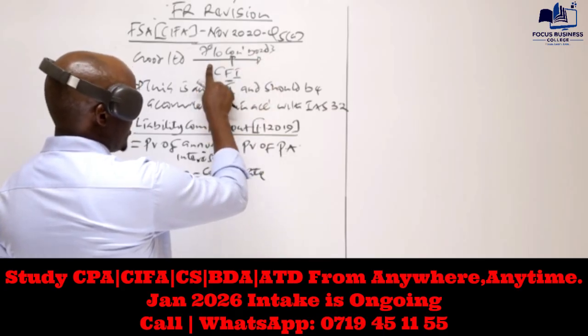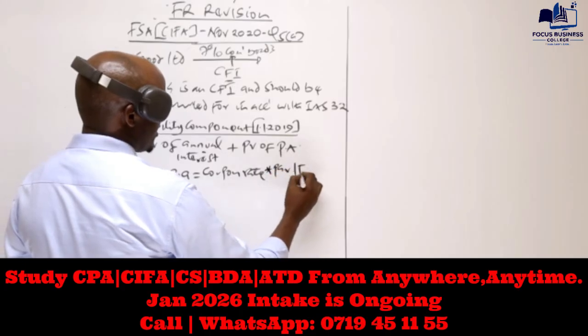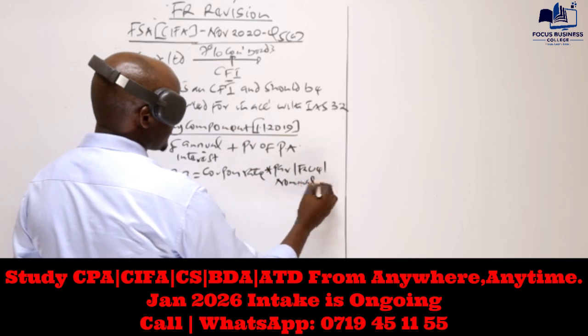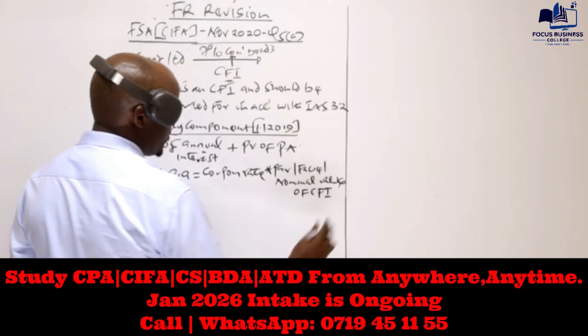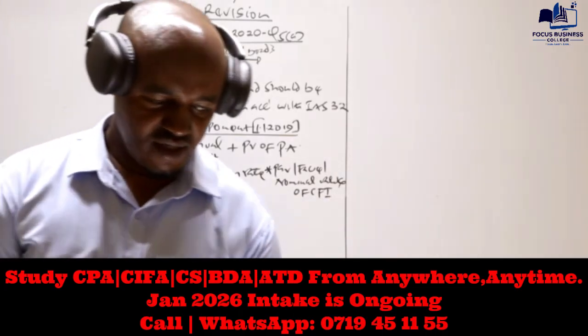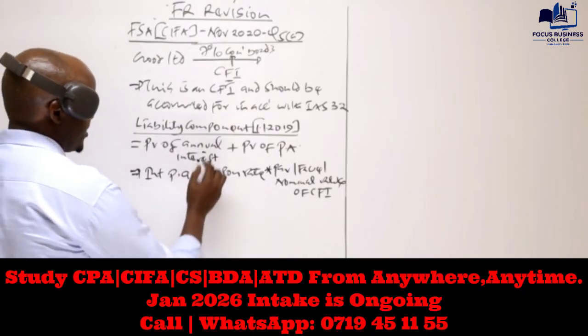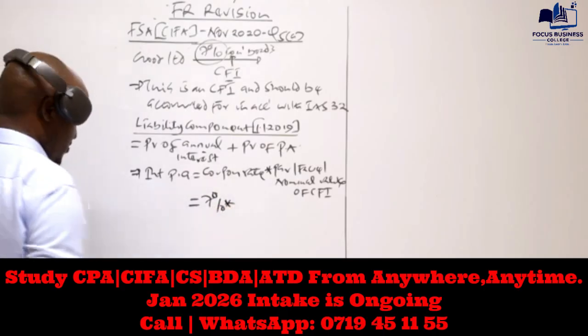Like, the coupon interest rate is 7%, and then you multiply that with the par, the face, or in other terms, the nominal value of the compound financial instrument. So in our case here, the coupon interest rate is the interest rate given before the name of our CFI, which is 7%.